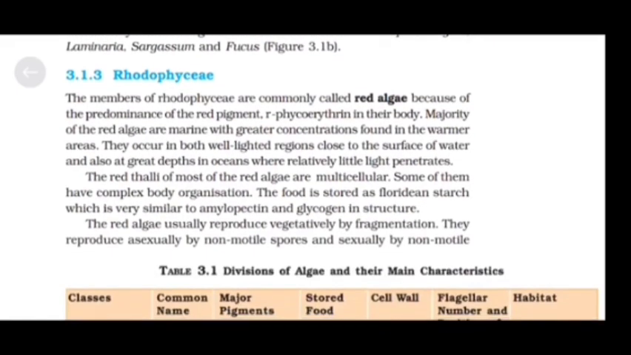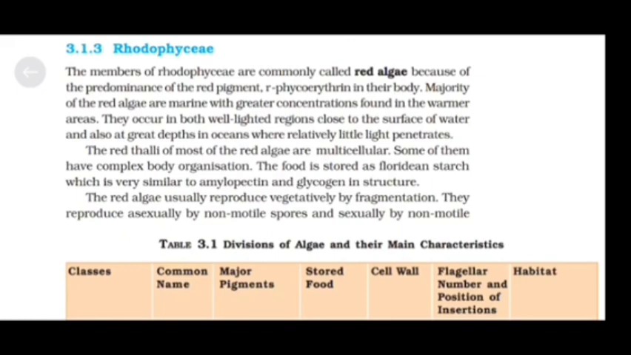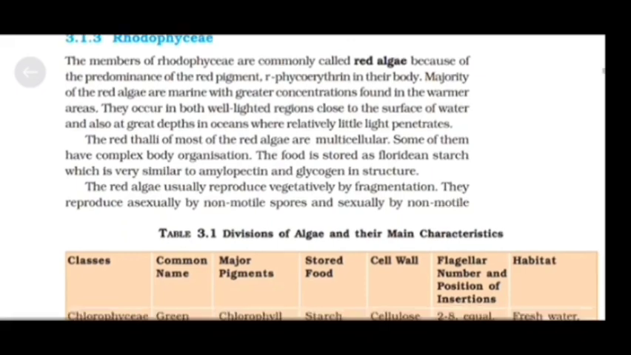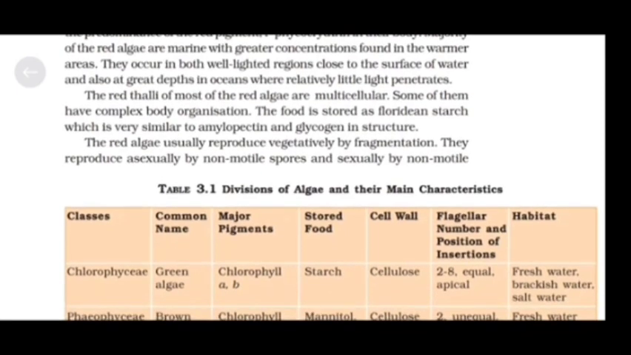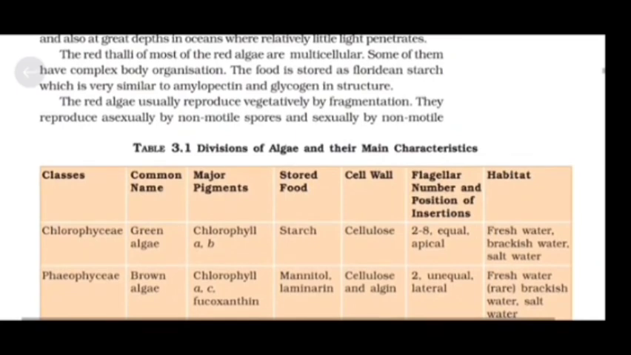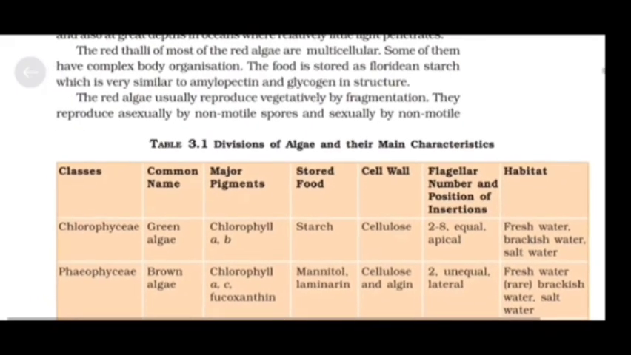Rhodophyceae. The members of Rhodophyceae are commonly called red algae because of the predominance of the red pigment, phycoerythrin, in their body. The majority of red algae are marine, with greater concentration found in the warmer areas. They occur in both well-lighted regions close to the surface of water and also at great depths in the ocean where relatively little light penetrates. The red thalli of most of the red algae are multicellular. Some of them have complex body organization.